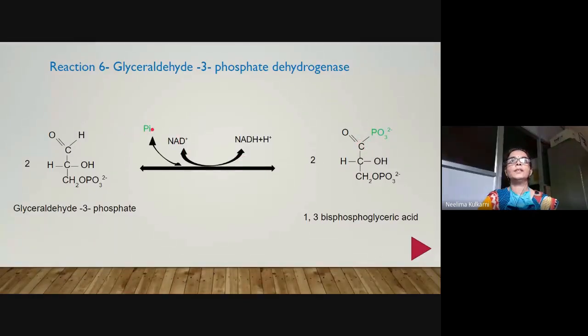Okay. So this phosphate is not obtained from ATP as we have seen in previous two kinase reactions. Here inorganic phosphate will directly react with the aldehyde group, and you will get a high energy compound, 1,3-biphosphoglyceric acid. Now why am I calling this a high energy compound? Because this molecule upon hydrolysis has ability to transfer phosphate group onto ADP so as to synthesize ATP. Okay, so this is known as high energy phosphate bond, which is synthesized by this particular dehydrogenase enzyme.